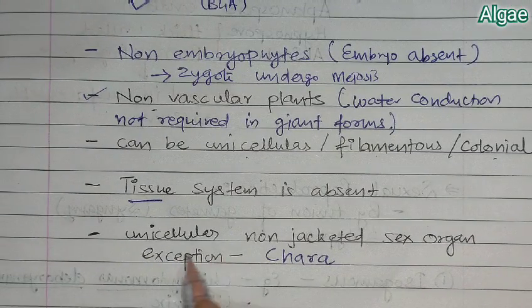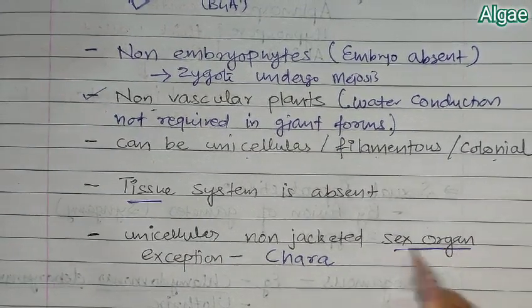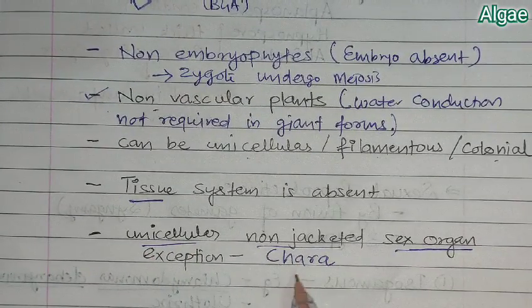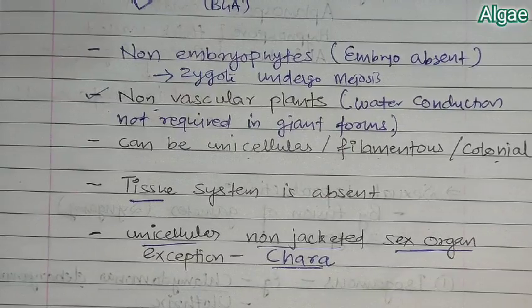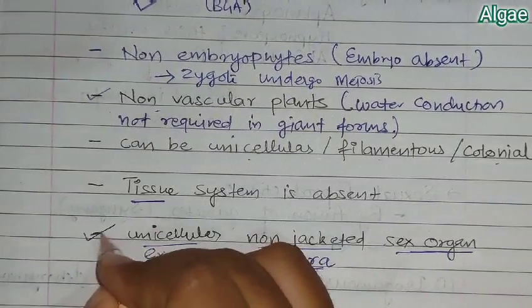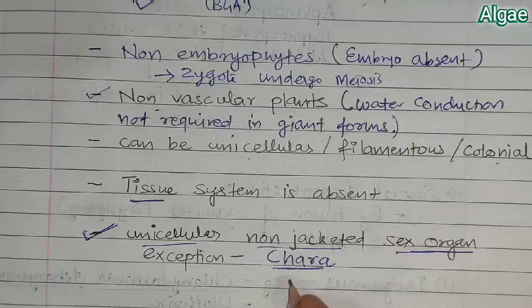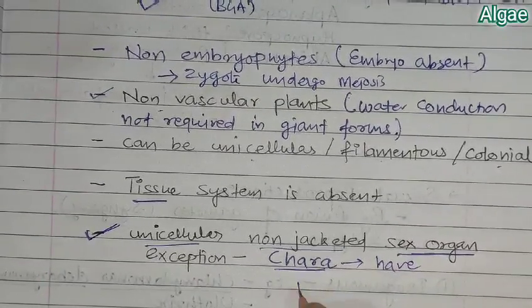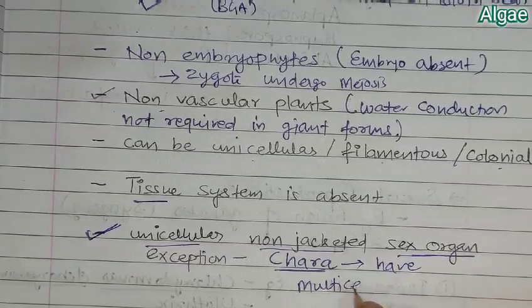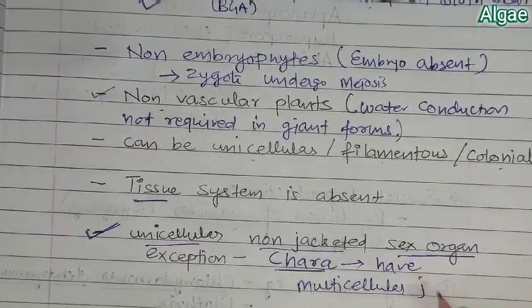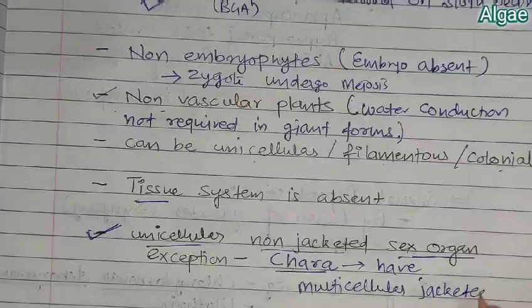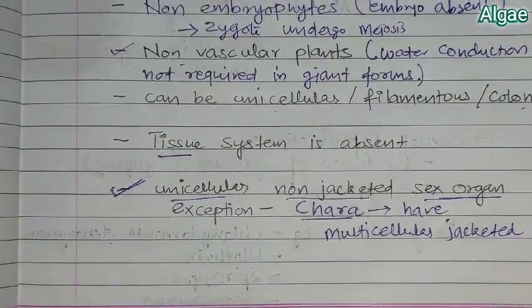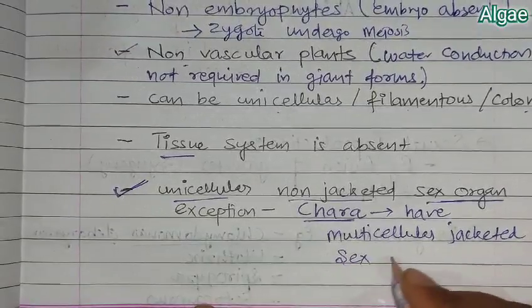And the important part is the sex organ. The sex organs are usually unicellular and non-jacketed; the exception is Chara. Chara has multicellular jacketed sex organs.